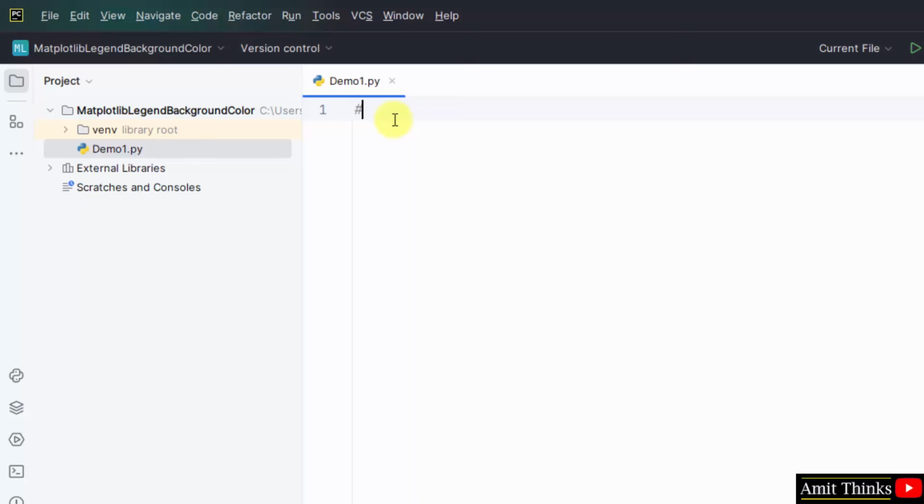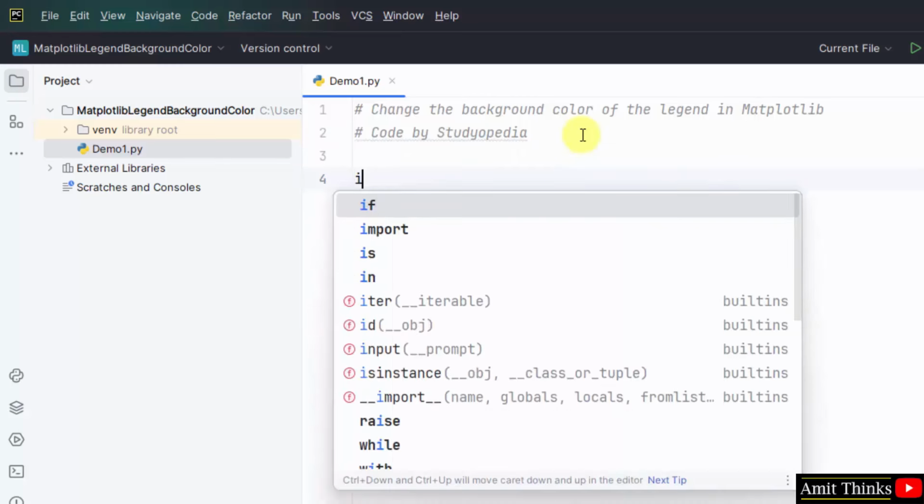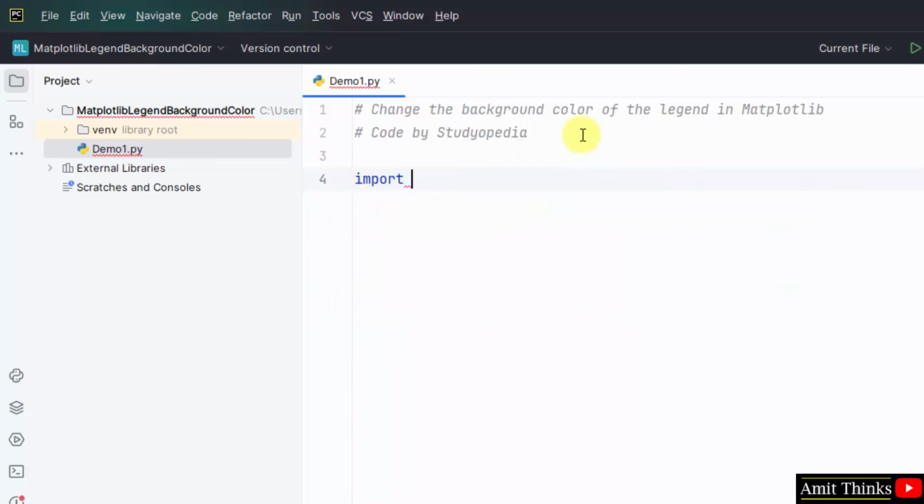Now let us write our code beginning with the comments. Here it is. Now import matplotlib and we will also import numpy. We will get one of the inputs from numpy. We will see later.